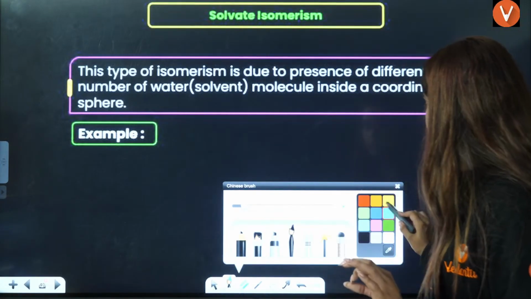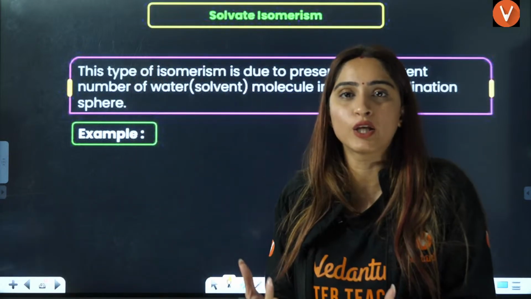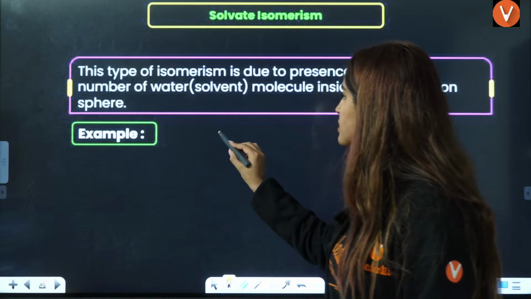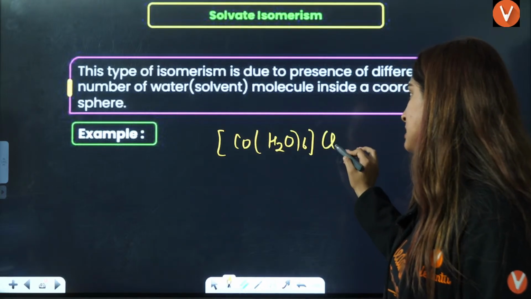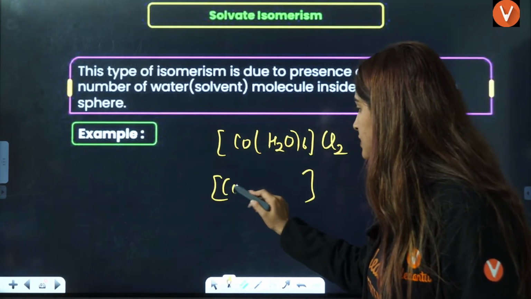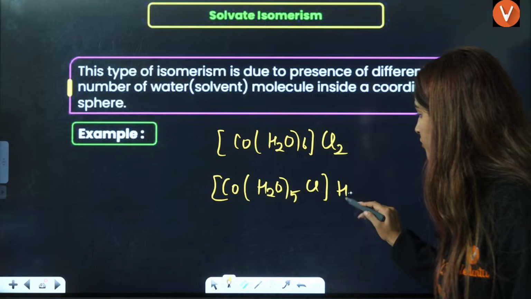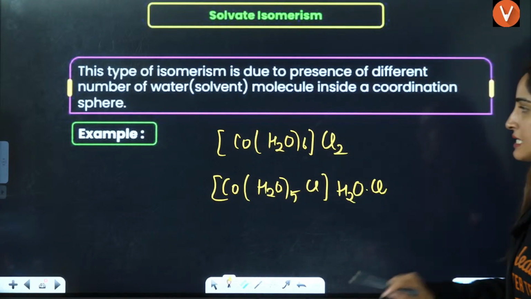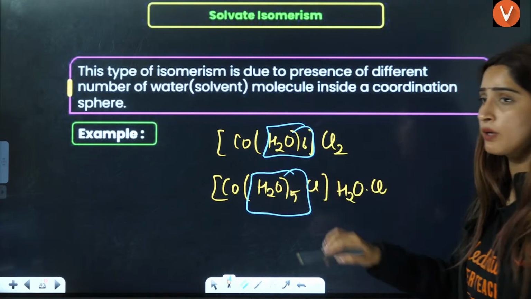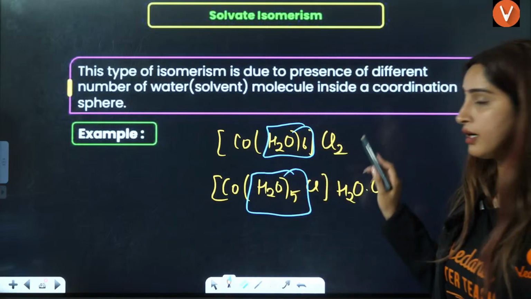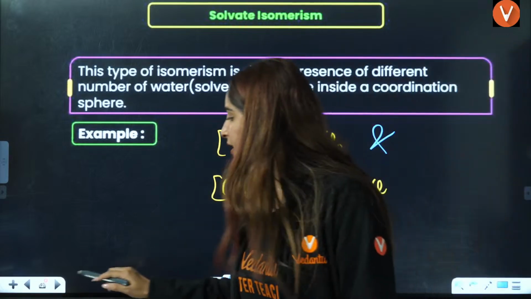Last for structural isomerism is solvate isomerism. That means the number of aqua ligands, that is, water molecules acting as ligands, is different. Let's take an example. Say you have [Co(H2O)6]Cl2, and another with 5 water and 1 Cl inside, with 1 water and 1 Cl outside. Here 6 water molecules act as ligands, and here 5 water molecules act as ligands. So that is solvate isomerism. The answer is that these two are solvate isomers.